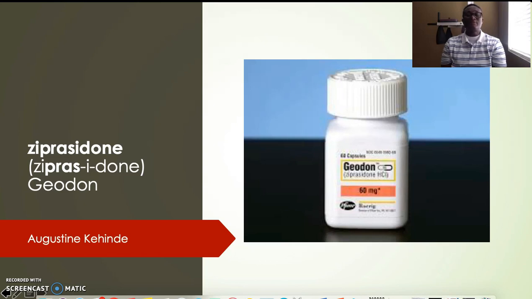Today I'm going to be talking about Geodon. Another name for Geodon is Ziprasidone. I'm going to be talking about Geodon today. Geodon is a psych medication used for schizophrenia and bipolar disorder.